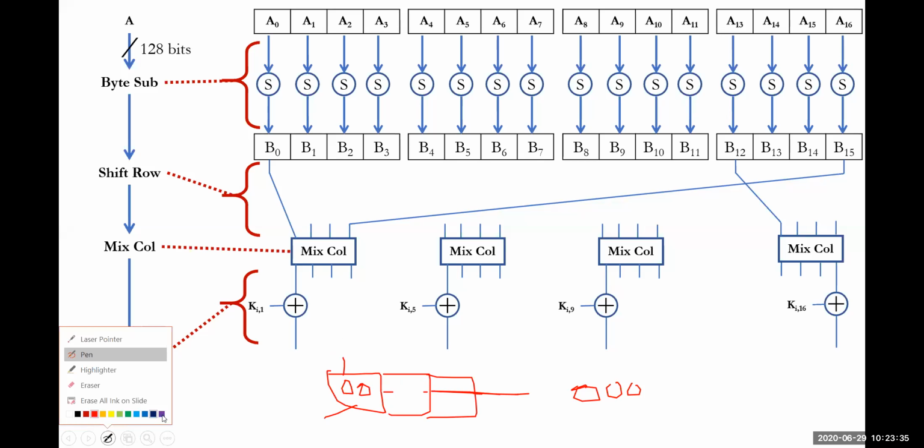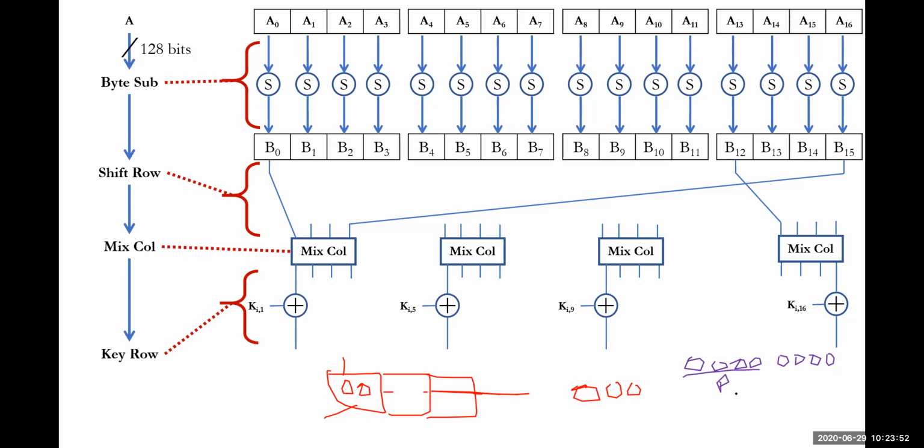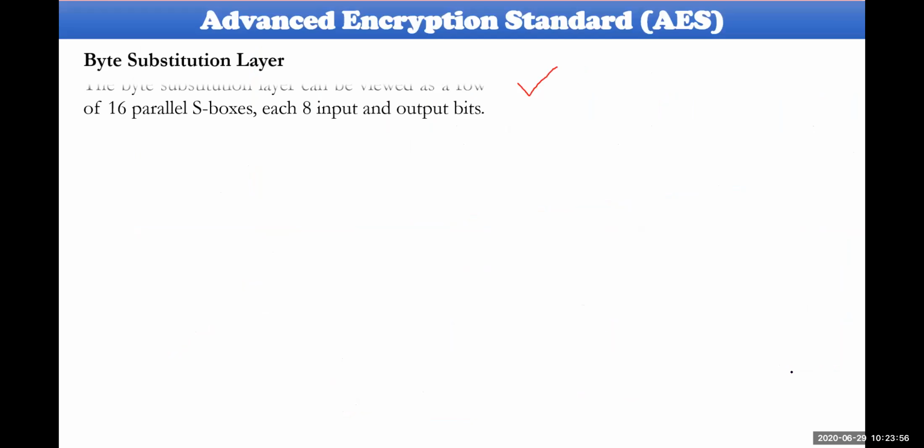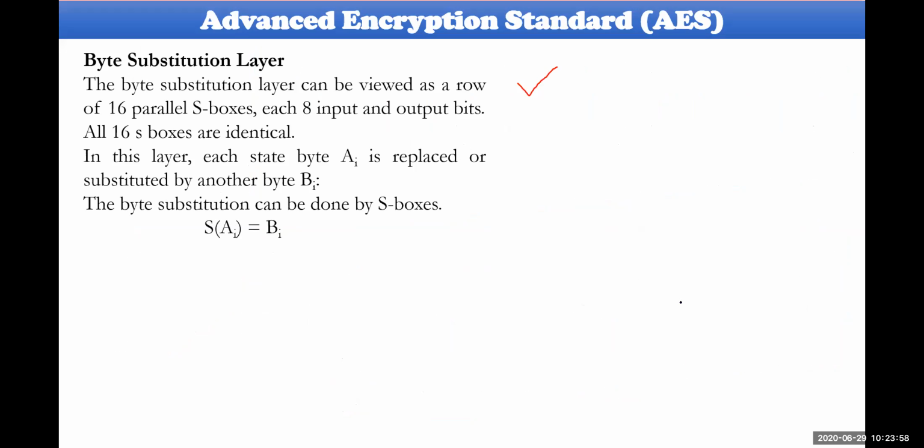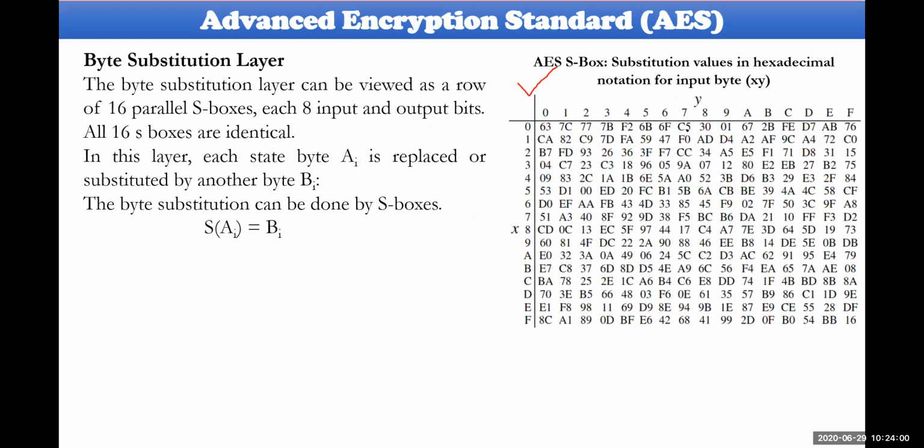Let me take one more. So 0, 0, 0, 0. This is the first hexadecimal digit, 0, and this is the second hexadecimal digit. How do we look it up in the S box? The first 0 will be the row and this 0 will be the column. Look at the table here. If you look into this table, what is the value at 0, 0? It is 6, 3.